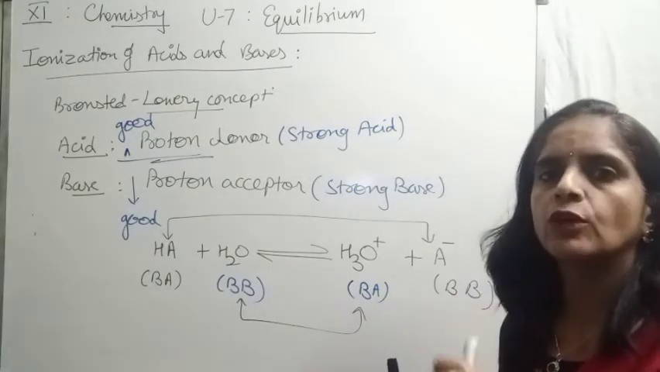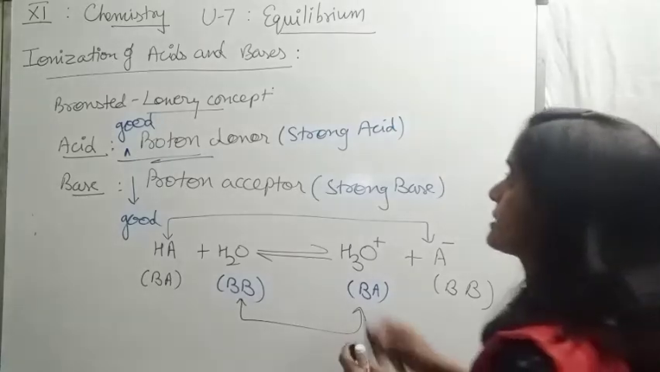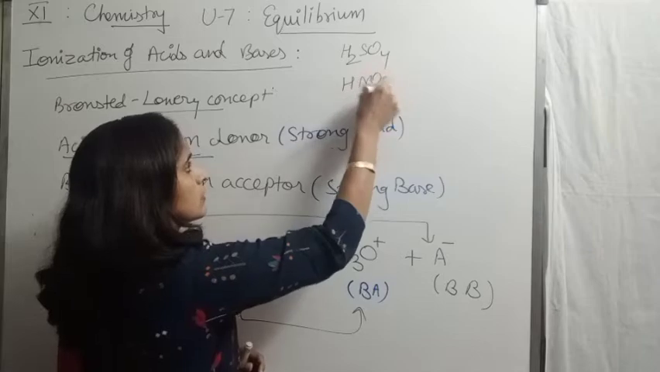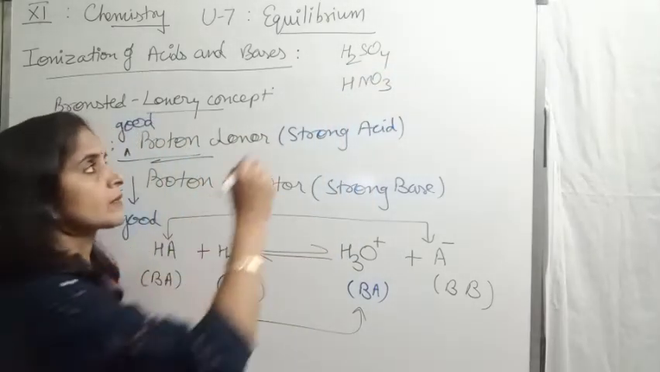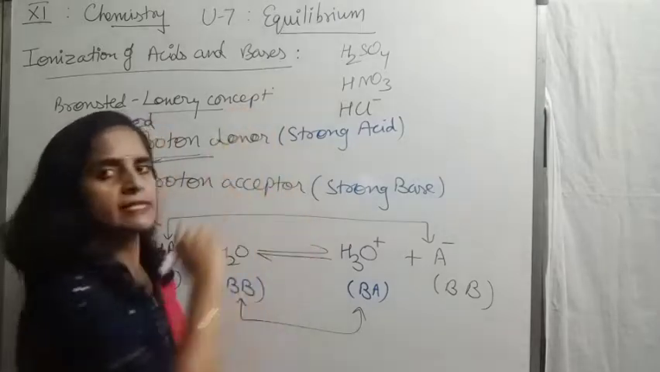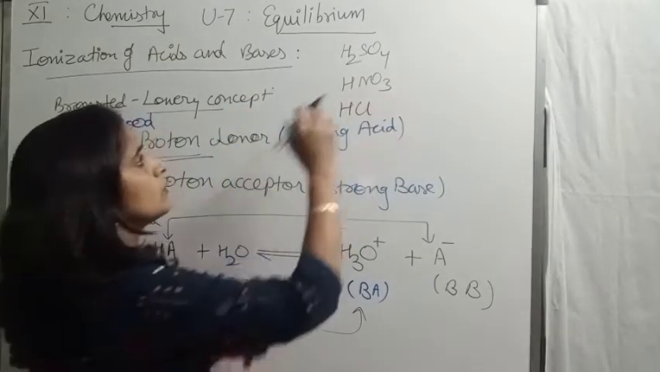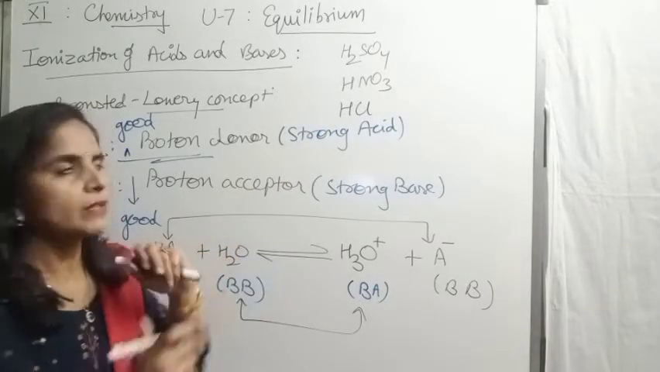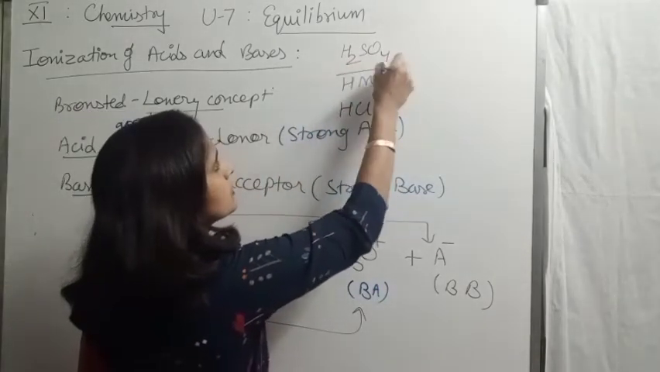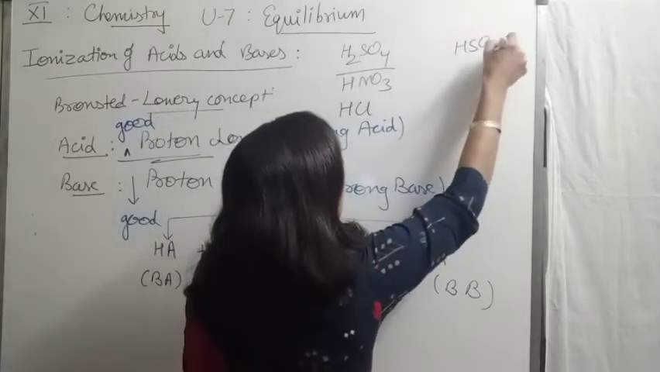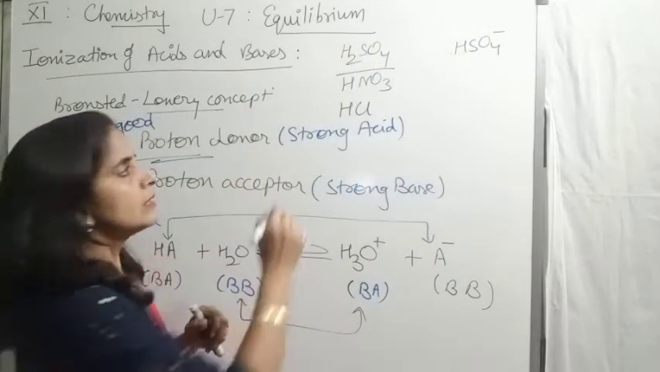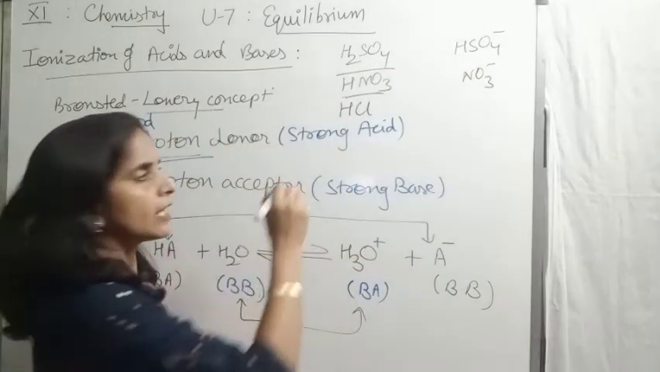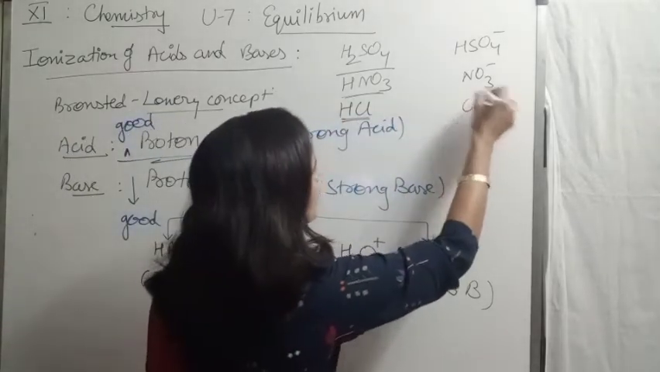For example, strong acids are sulfuric acid, nitric acid, and hydrochloric acid. All these are examples of strong acids. When they release a proton in their aqueous medium, sulfuric acid gives us hydrogen sulfate ion, nitric acid gives us nitrate ion, and hydrochloric acid gives us chloride ion.